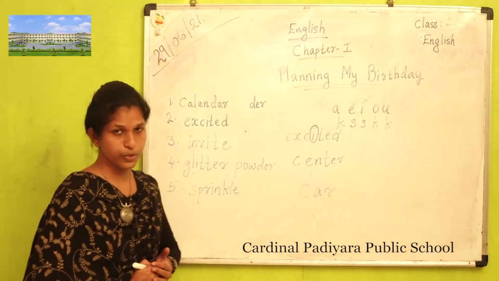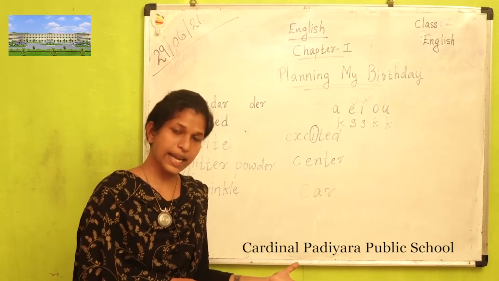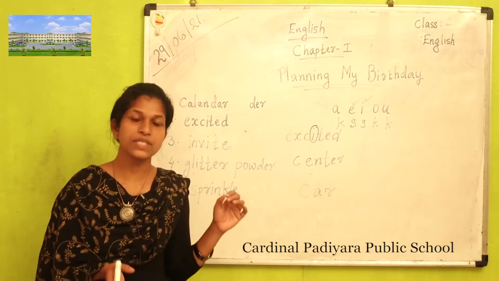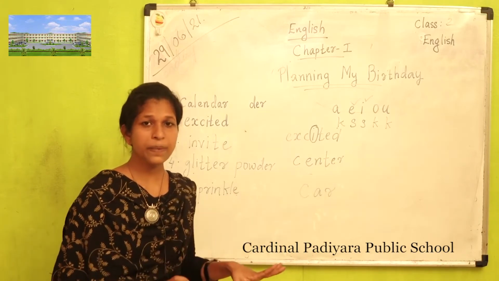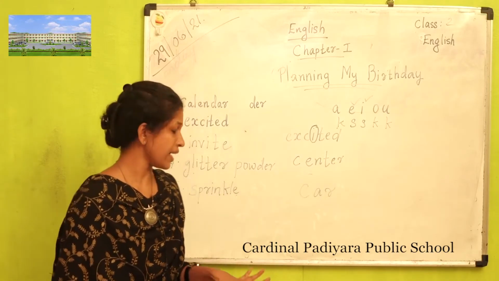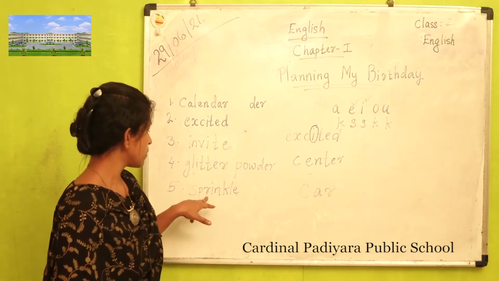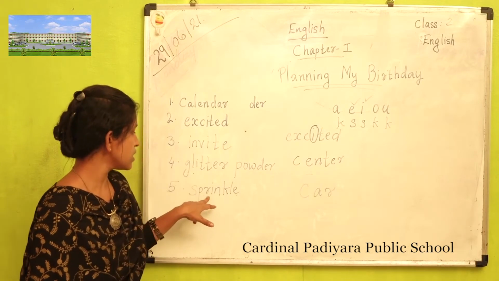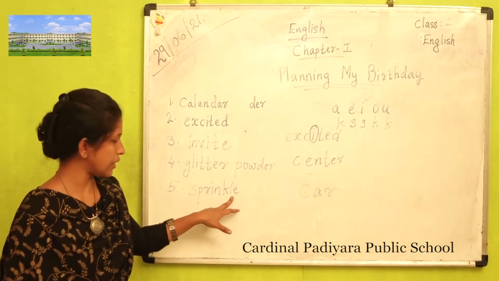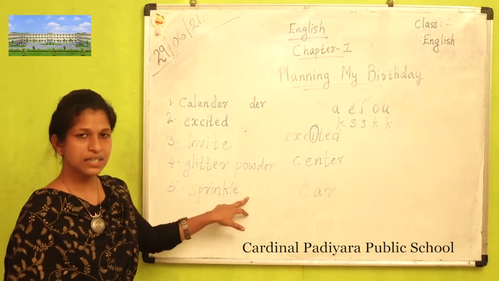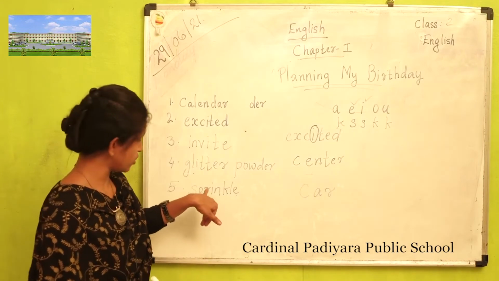That I told you before: whenever E comes at the end of a word, E remains silent. Sprinkle. So for easy study, you can divide these words.